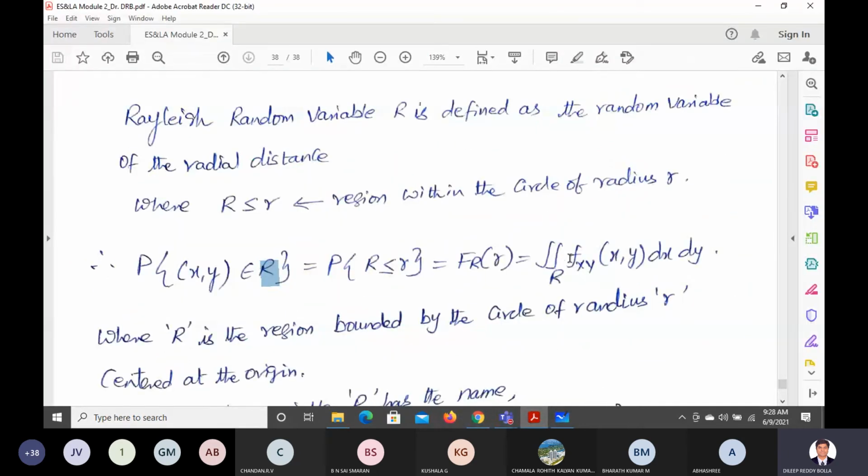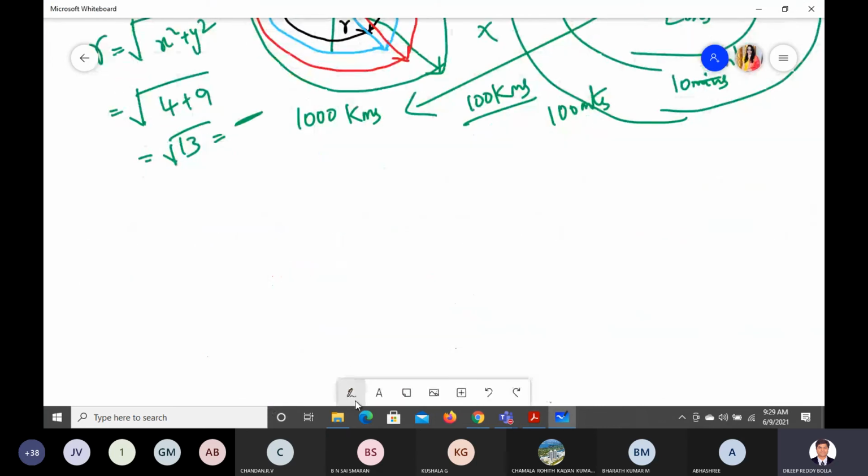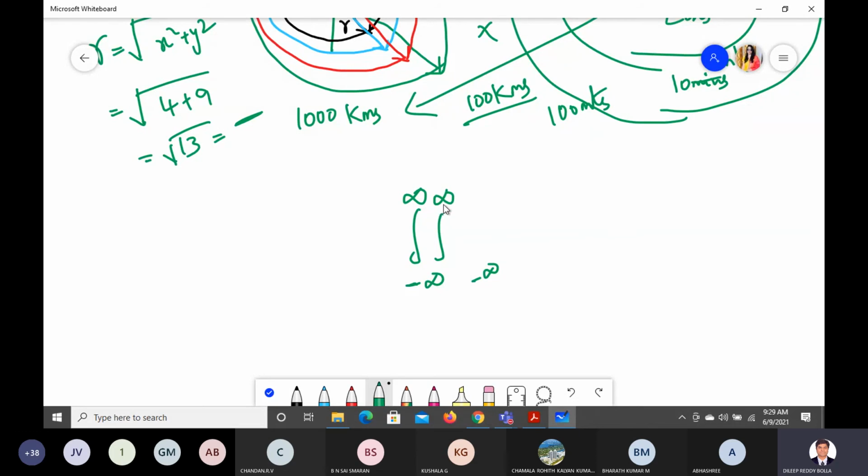And that is given by a simple normal Gaussian distribution type, so we are going to use f_XY(x, y) dx dy. Before, what they did is they took this double integration, from minus infinity to plus infinity, and minus infinity to plus infinity, is what they told first initially. So f_XY(x, y) dx dy. This is what in general we want to find.